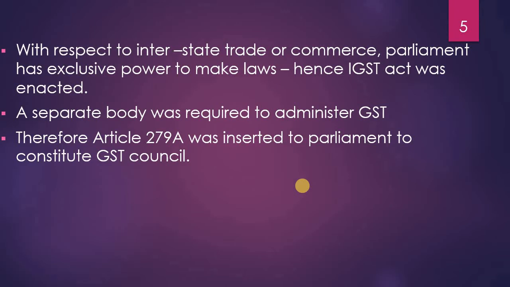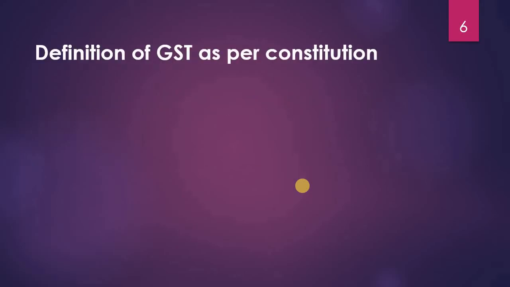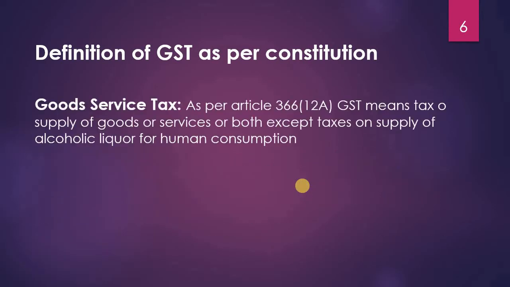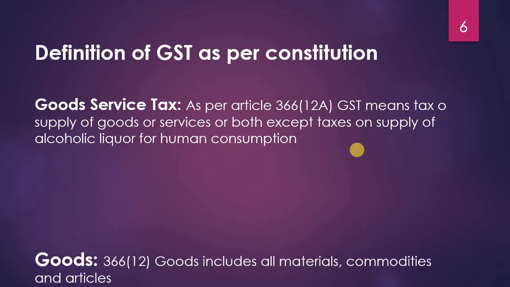Now let us discuss the definition of GST as per the Constitution. The Constitution gives definitions regarding goods and service tax, goods and services. Let's see that. The first one, goods and service tax. As per Article 366 Clause 12A of the Constitution, GST means tax on supply of goods or services or both, except taxes on supply of alcoholic liquor for human consumption. It is very clear that GST means tax on supply of goods and services or both, except alcoholic liquor for human consumption. If you are supplying alcoholic liquor for human consumption, that is excluded from GST and will have a separate tax.